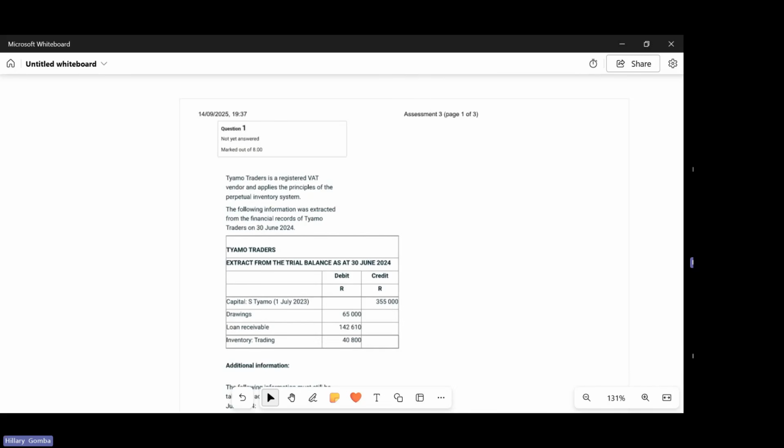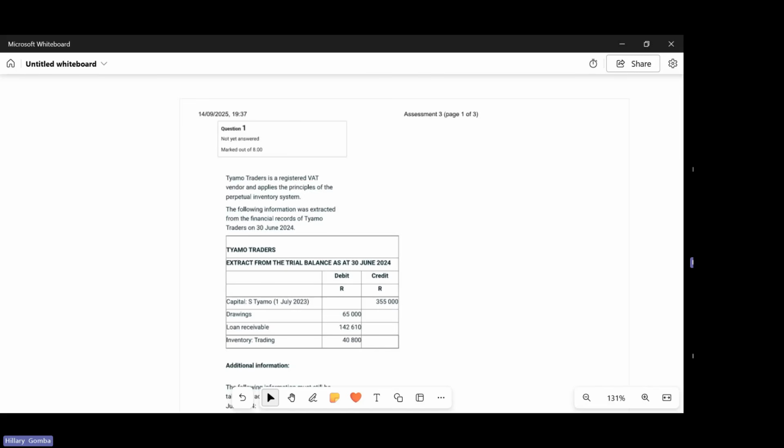Okay, so we have our question 1, which was marked out of 8, which says Time Traders is a registered VAT vendor and applies the principles of the perpetual inventory system. The following information was extracted from the financial records of Time Traders on 30 June 2024: the extract from the trial balance.